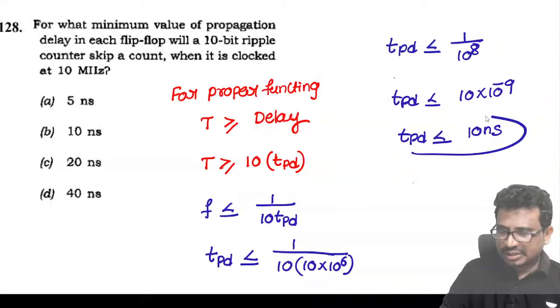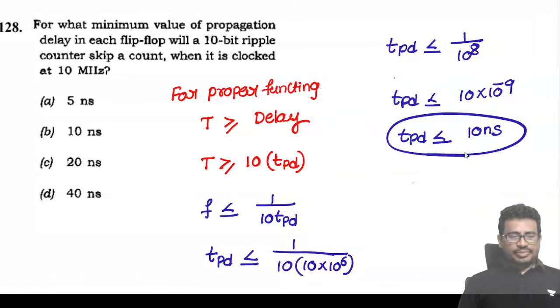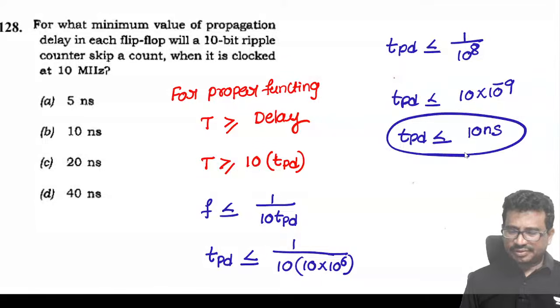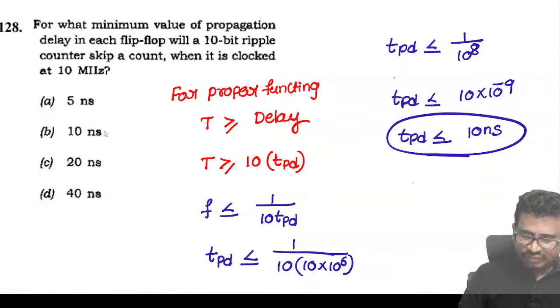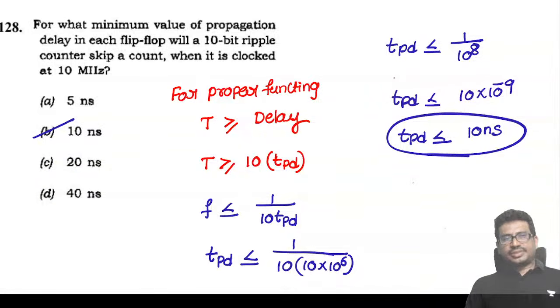If this condition is satisfied, it does not skip. If it is more than that, it will skip. In this case we skip, in this case also. But the minimum value they are asking, so we need to select 10 nanoseconds.